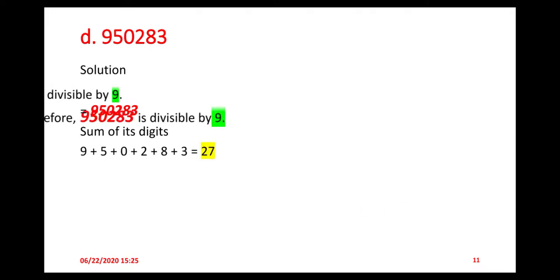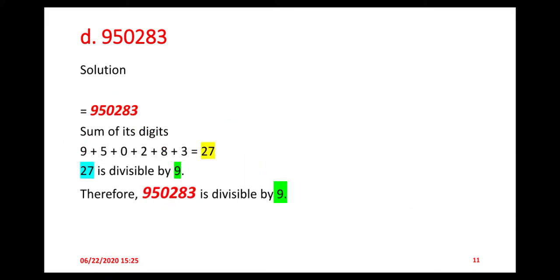Okay ji. This is the next question, D part of question number 8: 950,283. So let us solve this question. According to the rule, we simply take the sum of these digits. Okay ji. 9 plus 5 plus 0 plus 2 plus 8 plus 3, you get 27, and 27 is divisible by 9 because 9 threes are 27. So we can say that 950,283 is divisible by 9.